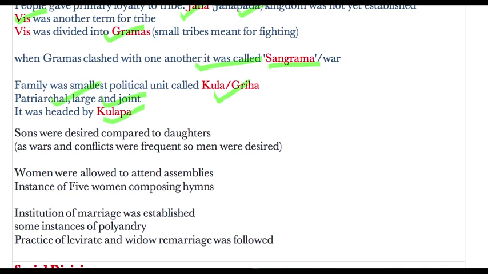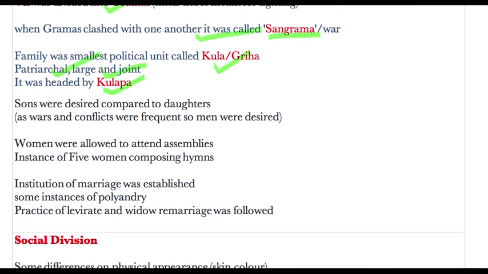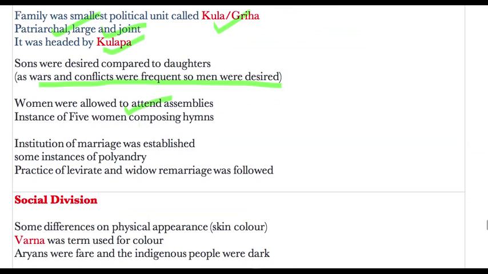The eldest member most probably was head of family, and he was called Kulapa. Then sons were desired compared to daughters, and the reason for it was that as wars, conflicts and battles were frequent, men were desired to fight those battles. Women were allowed to attend assembly, as I discussed earlier, Sabha and Vidhata. An instance of women composing hymns is also present, like Gargi and Maitreyi, you might be knowing.